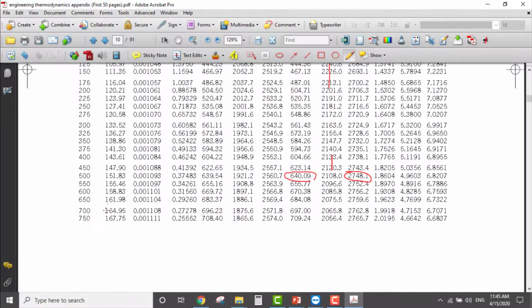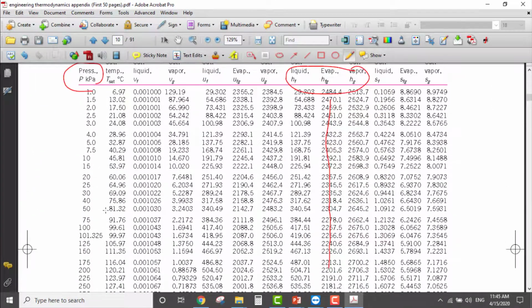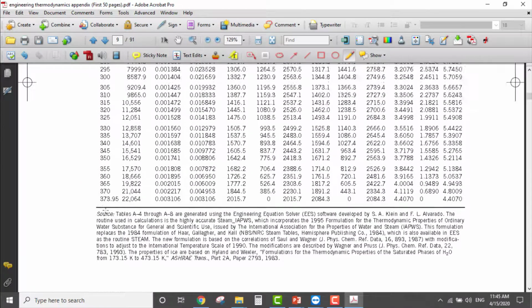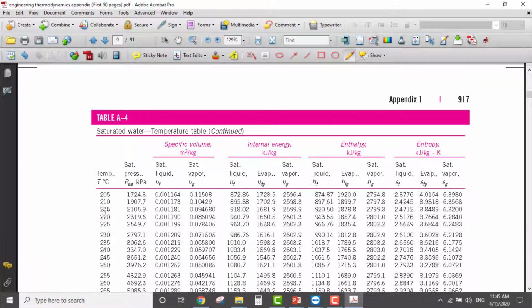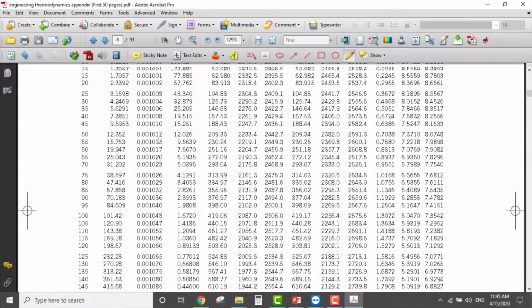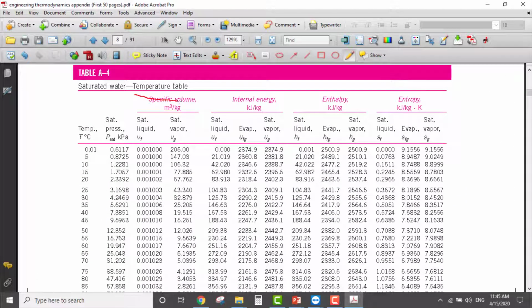Okay, I will take my U value from the saturated temperature table, and I need 80. So yeah, I'll go back to the temperature table, and I need 80, okay, as a starting value. So this is 80. And where is the corresponding value of U? Here it is. See, it's very close to the value in the compressed table.